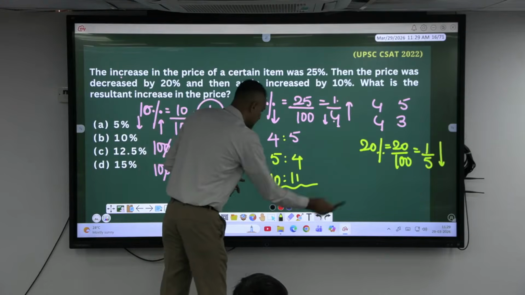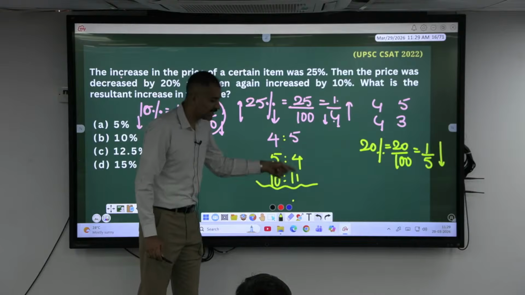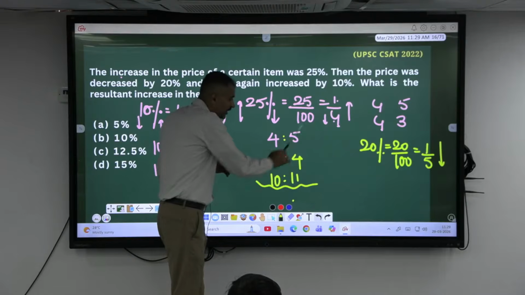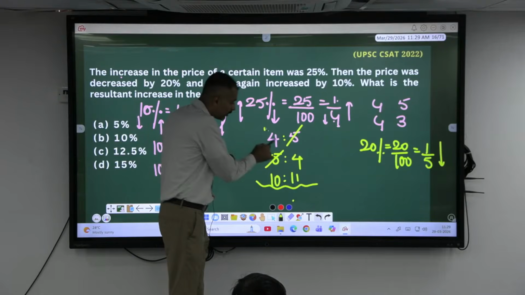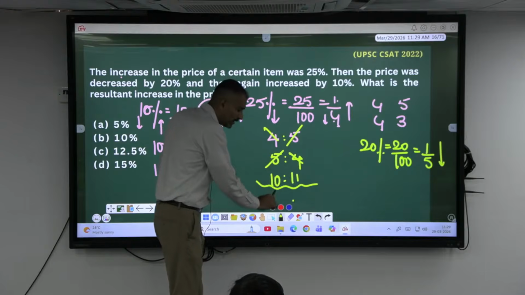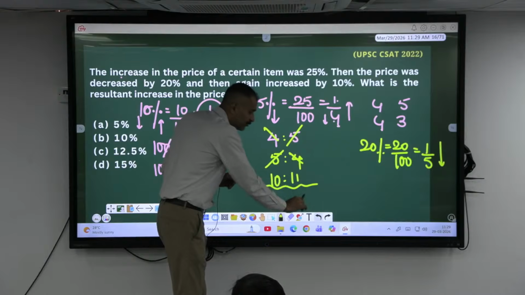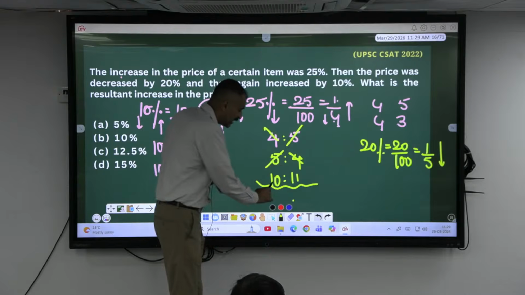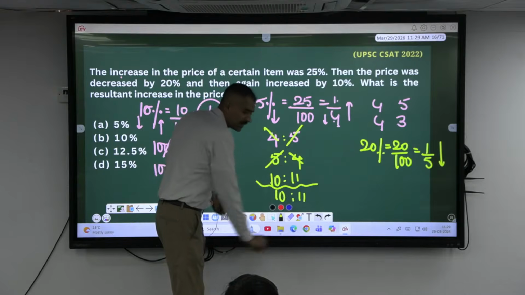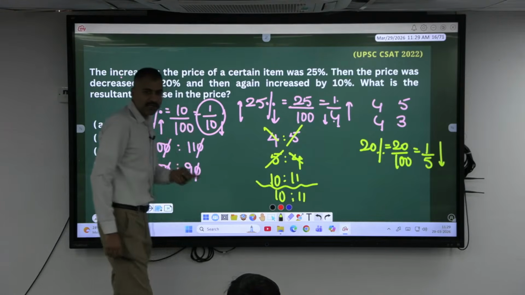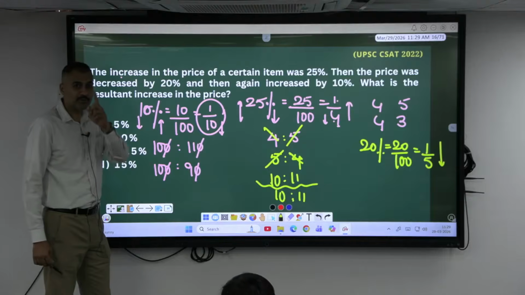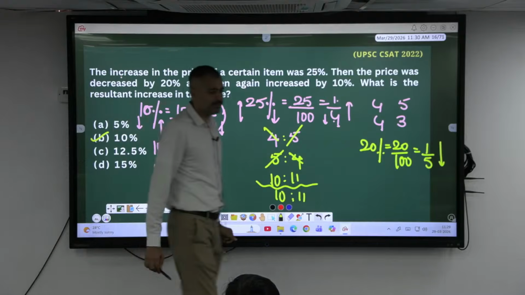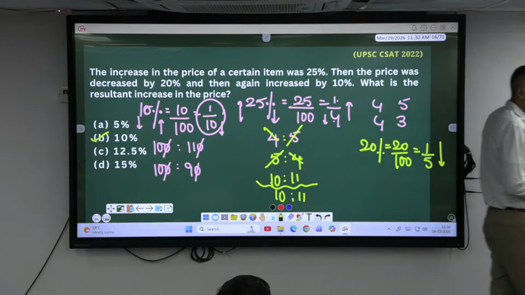Since it's been done successively, if I multiply all these values, this gives me the increase or decrease in the value. Or else I can equate here only, factorize: 5 and 5 cancel, 4 and 4 cancel, because 4 into 5 into 10, and the ratio 5 into 4 into 11. So 10 becomes 11 at the end. What percent increase? For 10, if it is 1, then for 100? 10. Okay, take down. There is a 10% increase.